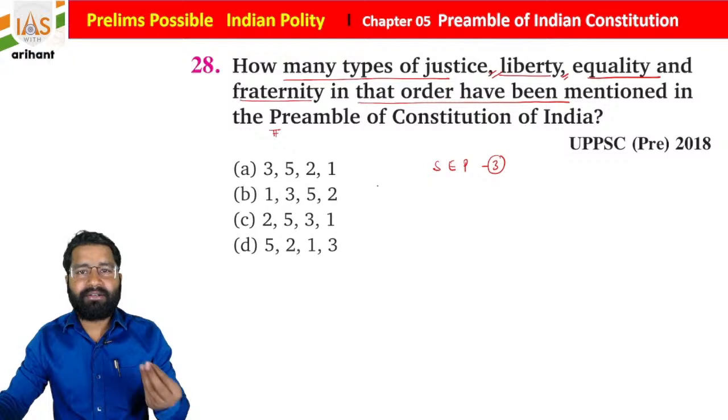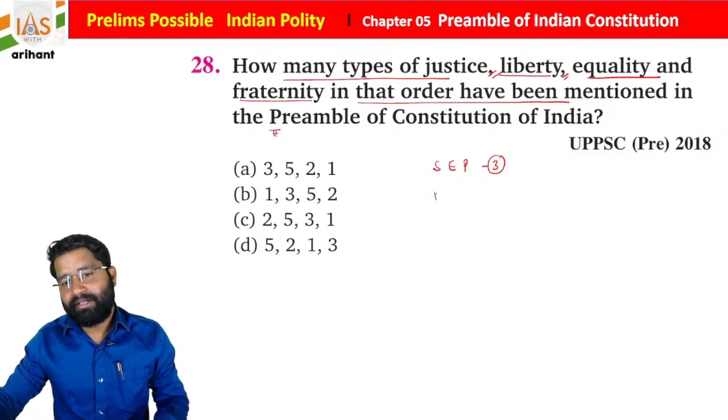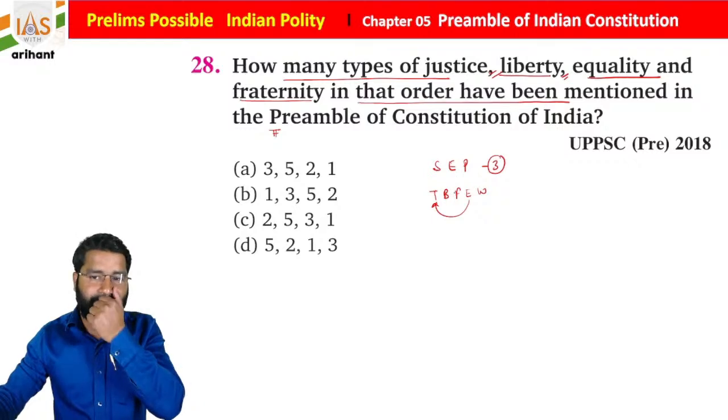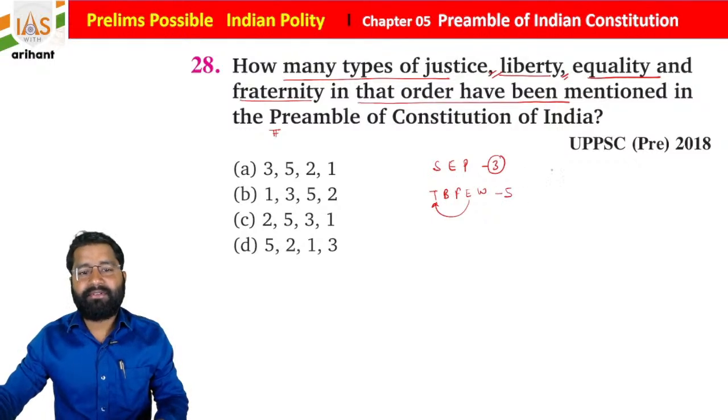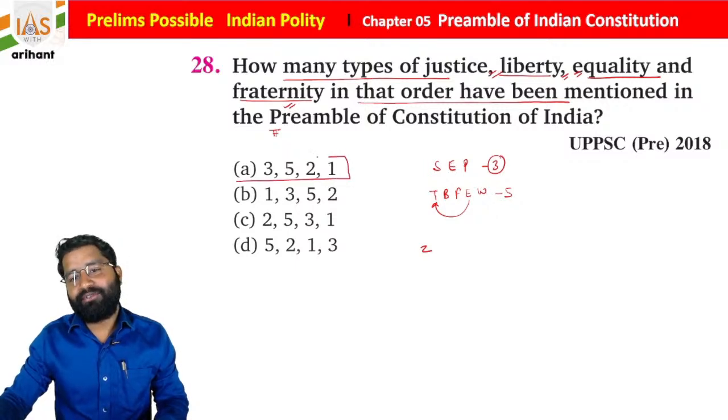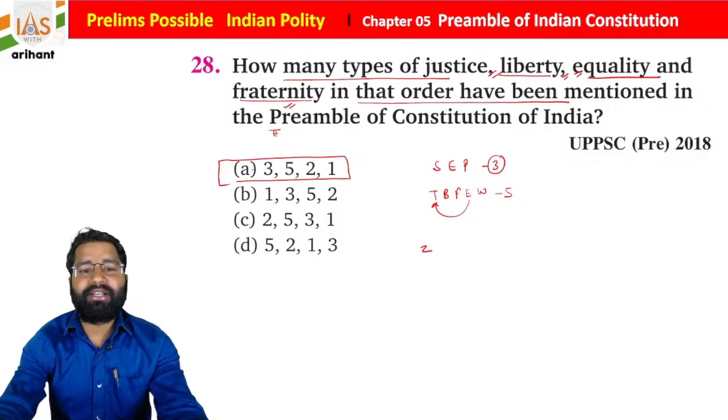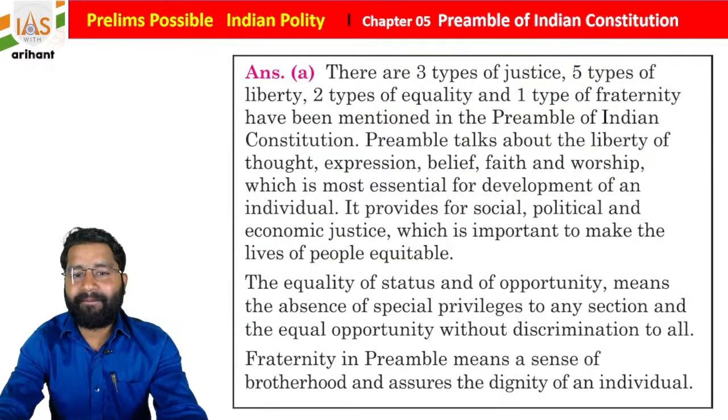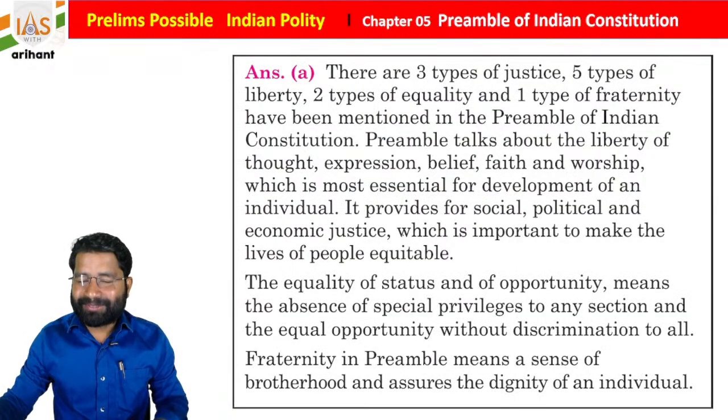Liberty of thought, belief, faith, expression and worship. Expression will be here, but I'm just writing in this format. So this is 5. And then, students, equality, equality of opportunity and status, and then fraternity. If you follow this, it is going to be correct. 3, 5, 2, 1. So this is also going to be important.